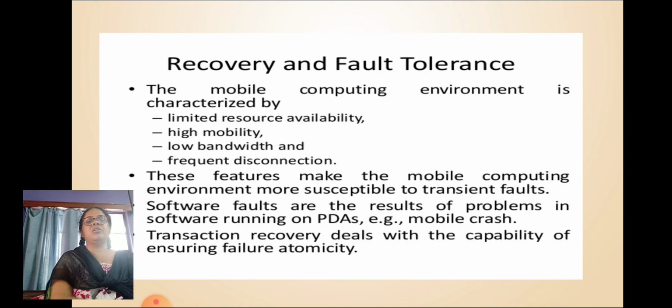Recovery and fault tolerance. The mobile computing environment is characterized by limited resource availability, high mobility, low bandwidth, and these features make the mobile computing environment more susceptible to transient faults. Software faults are the results of problems in software running on PDAs, for example, the mobile cache. Transaction recovery deals with the capability of ensuring failure atomicity.